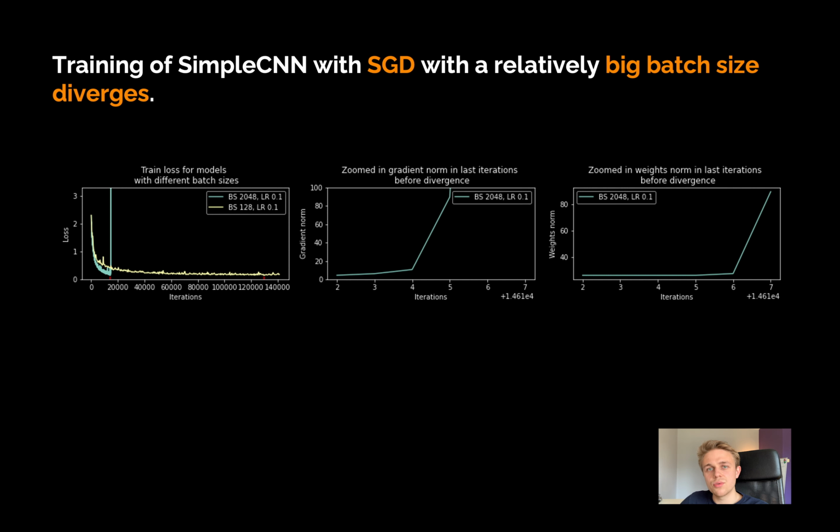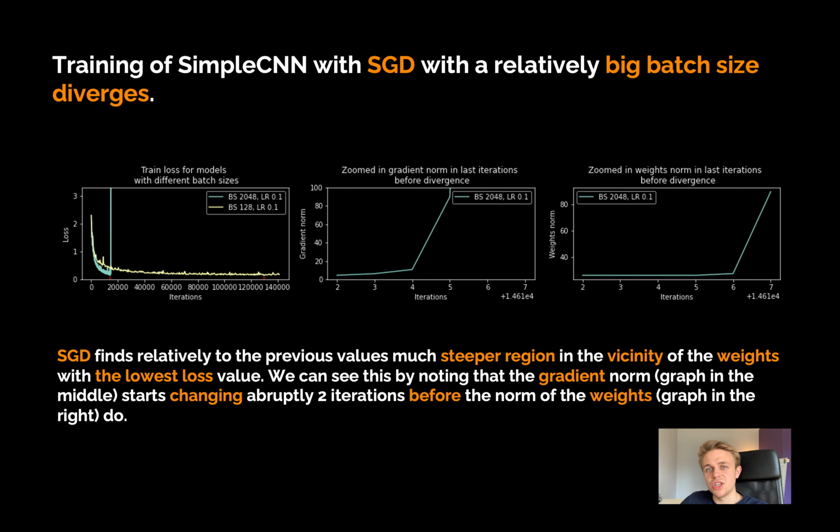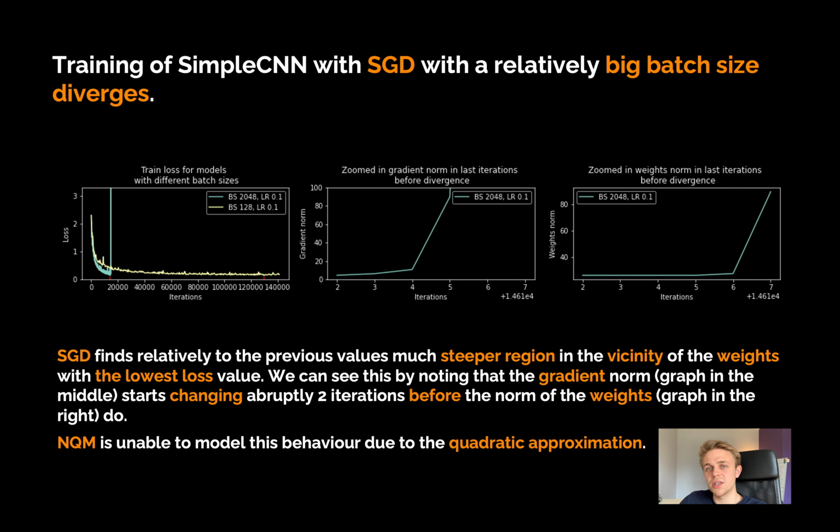The next two graphs show you what happens in the last iterations before the divergence of the model with the bigger batch size. Basically, SGD finds, relative to the previous values on the optimization trajectory, a much steeper region in the vicinity of the weights with the lowest loss value. We can see this by noting that the gradient norm, the picture in the middle, starts changing abruptly before the norm of the weights starts to change. This is the picture on the right. NQM is unable to model this behavior because of the quadratic approximation.